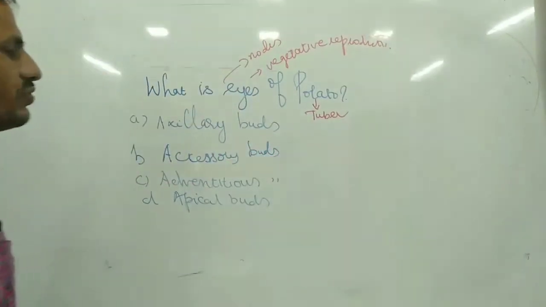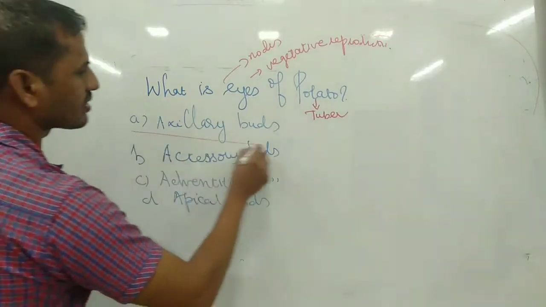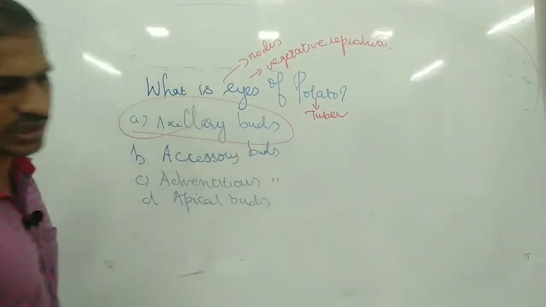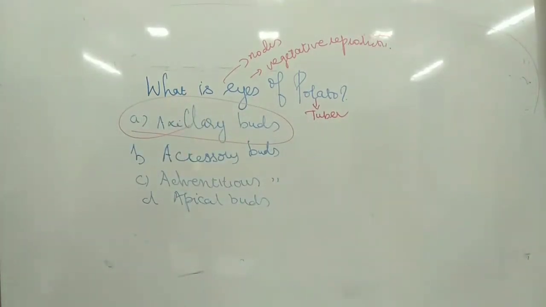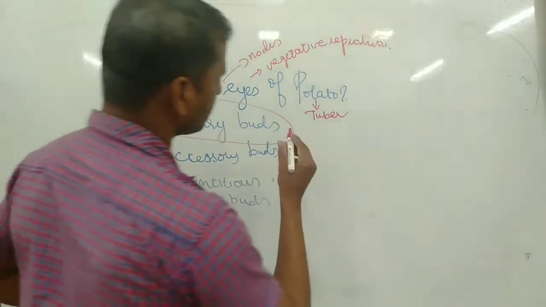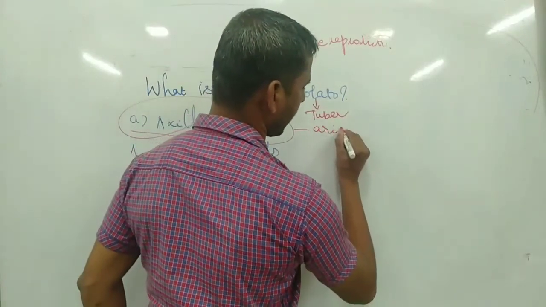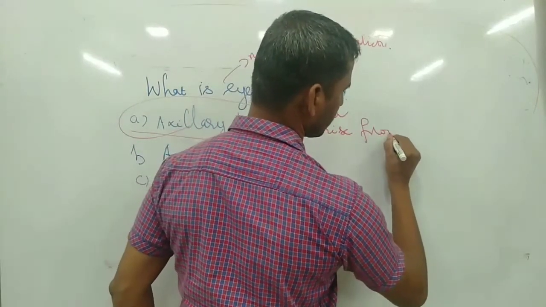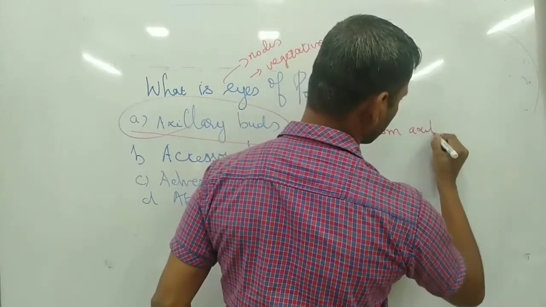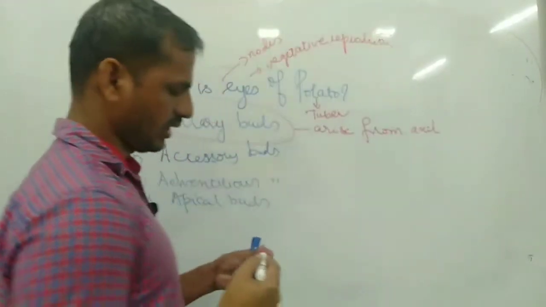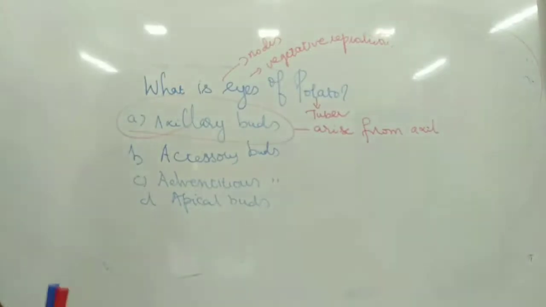So they belong to axillary buds, not accessory buds, not adventitious buds or apical buds. They arise from the axil region, which is why they are called axillary buds, right?